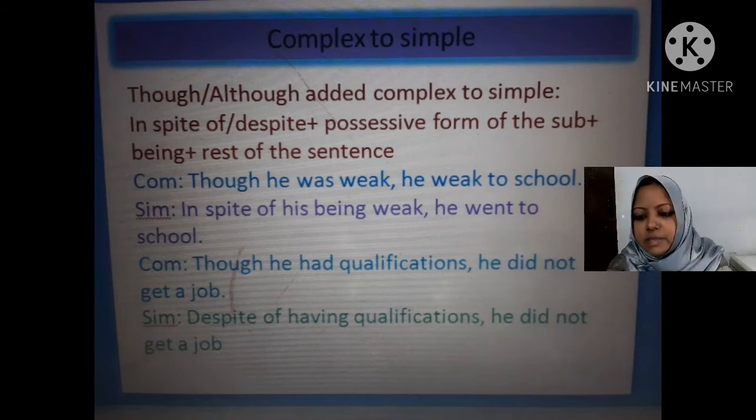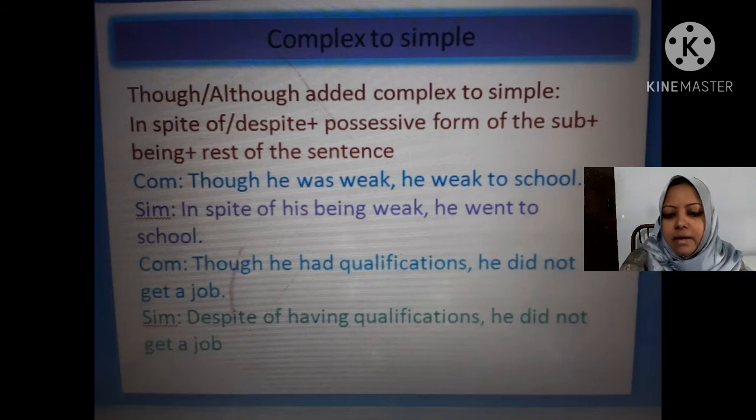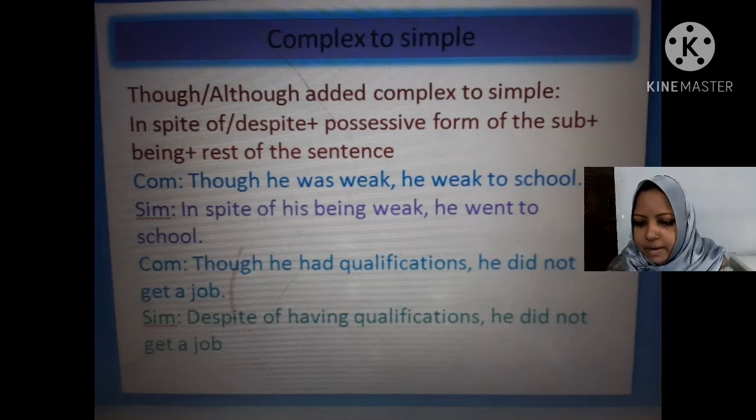The structure of this sentence will be: in spite of or despite, plus the possessive form of the subject, plus being, plus the rest of the sentence.